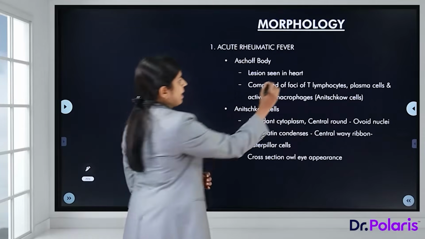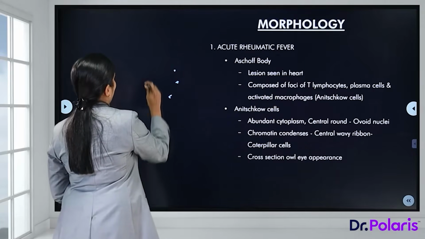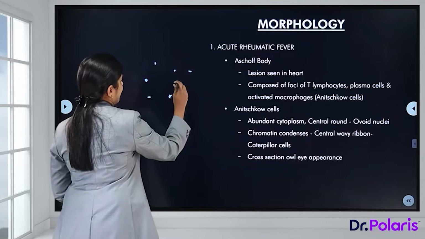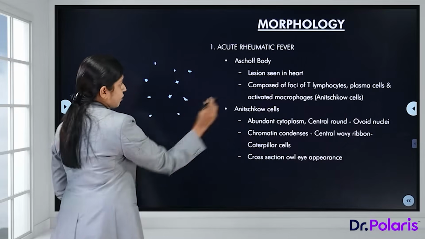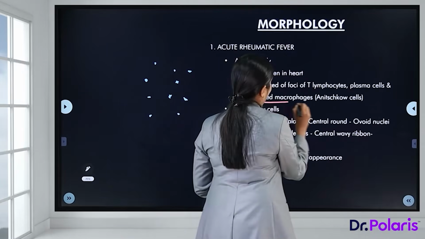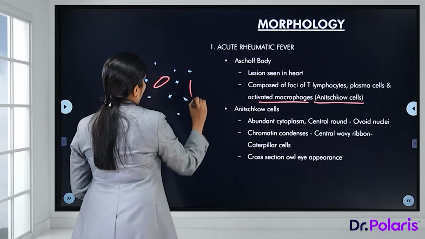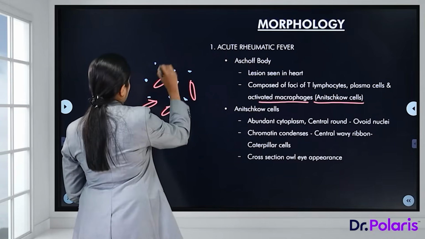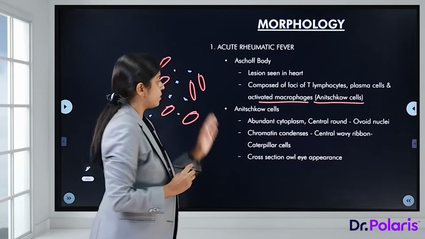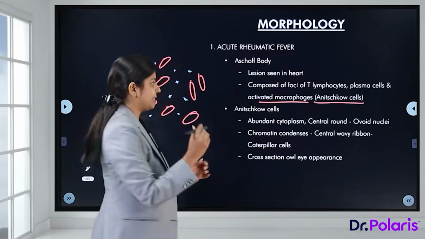It's a lesion in the heart which is composed of a lot of lymphocytes. So we have a lot of inflammatory cells, that is lymphocytes, which are seen. Along with that, we have a lot of plasma cells, and the most important cell is an activated macrophage, which is an Anitschkow cell. So what are these activated macrophages? We have a lot of these activated macrophages. Now these macrophages or Anitschkow cells have abundant cytoplasm, a lot of eosinophilic cytoplasm.